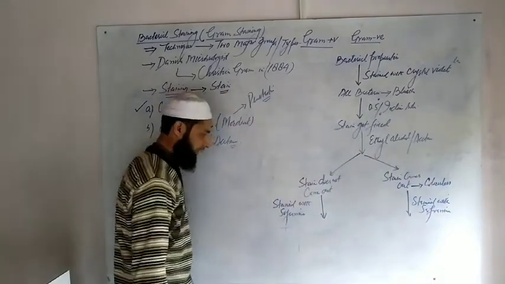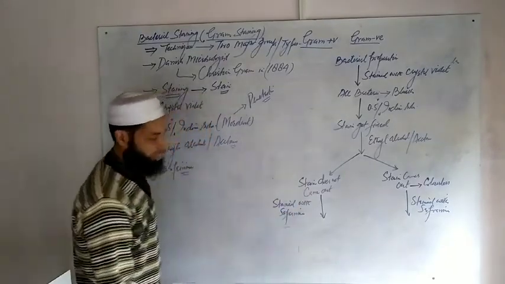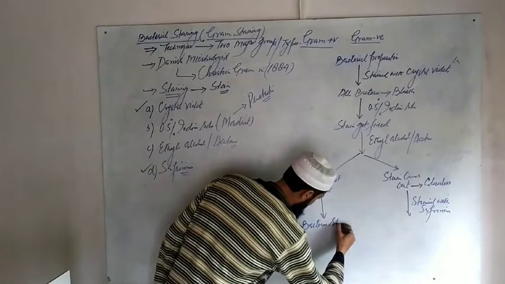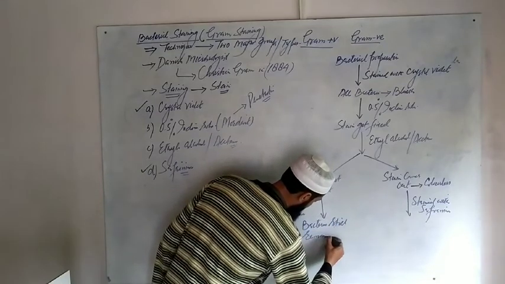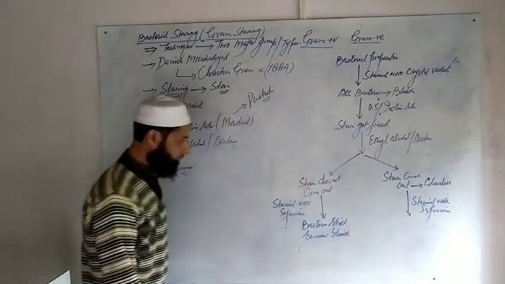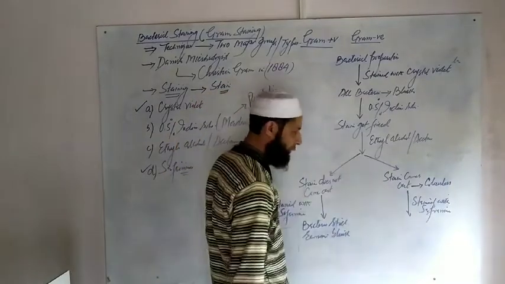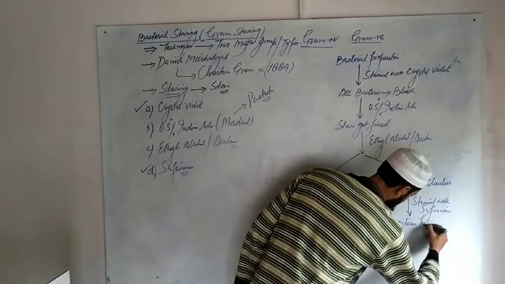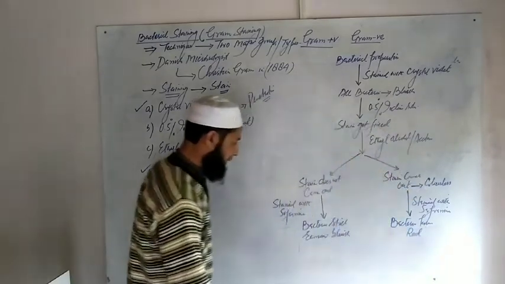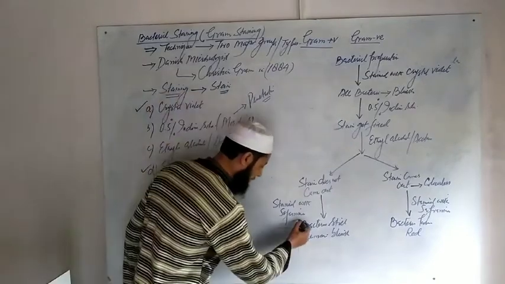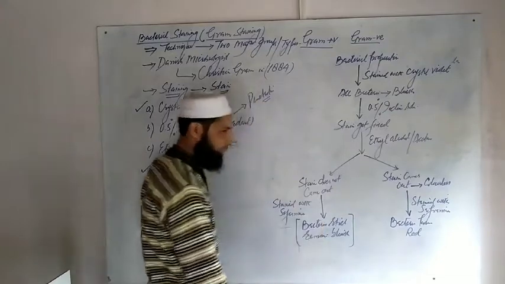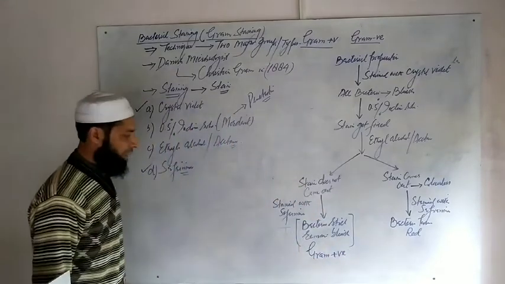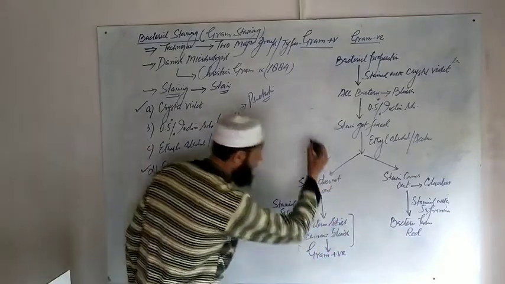The group of bacteria where the stain does not come out still remains bluish, while the bacteria where the stain comes out turn red when we add safranin. The group of bacteria which remains bluish from the first step to the last step are called gram positive bacteria, because they show positive results with gram staining.